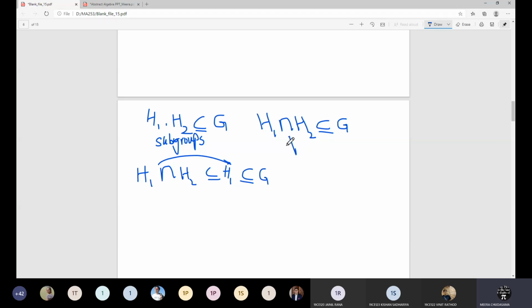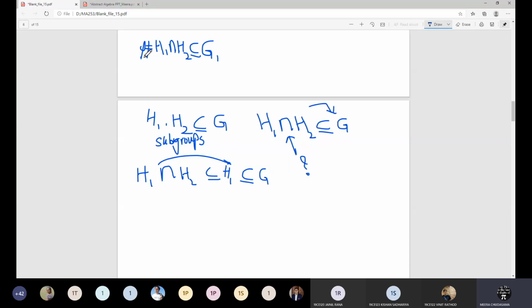We want to prove that this will become a subgroup or not. So to prove that the intersection is a subgroup, what we need to prove first of all, recall the necessary and sufficient condition: H1 intersection H2 has to be a non-empty subset of G. So this should not be phi, and this has to be contained in G.